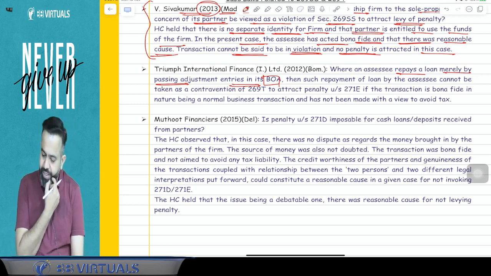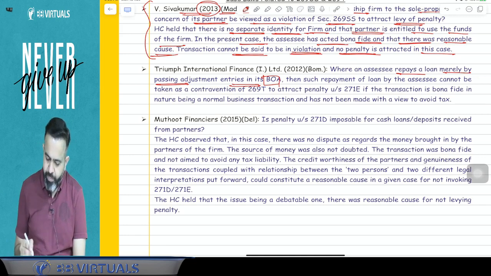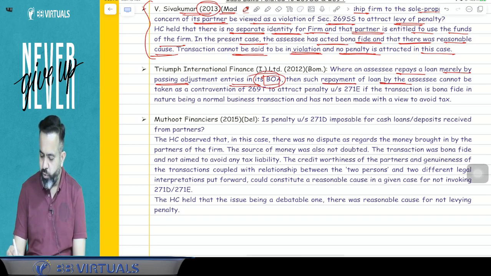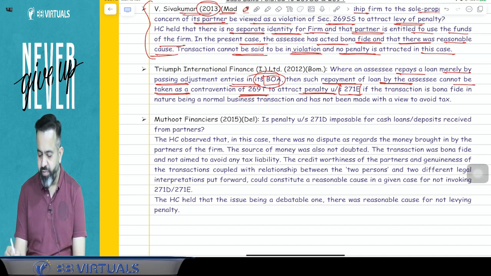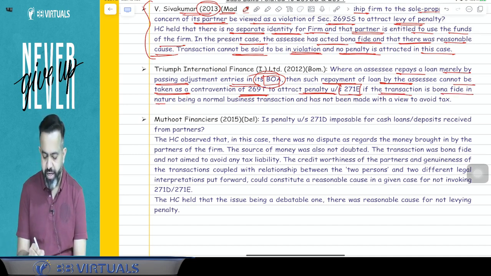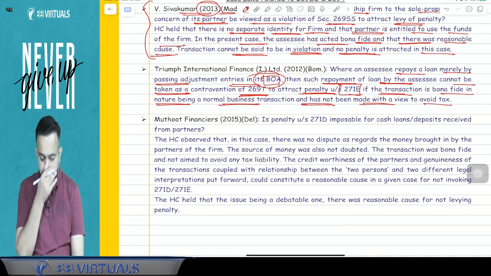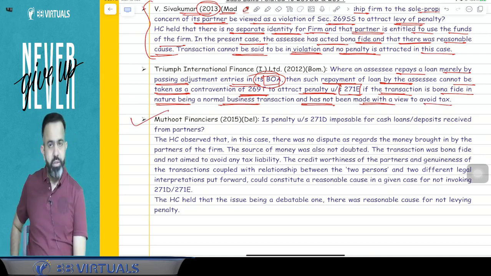So here, where an assessee repays a loan merely by passing an adjustment entry in its books of accounts, such repayment of loan by the assessee cannot be taken as contravention of 269T to attract the penalty under section 271E, if the transaction is bona fide in nature, being a normal business transaction, and has not been made with a view to avoid taxes. Now there is one more case law, that is the Muthoot Financial, 2015 Delhi High Court judgment.